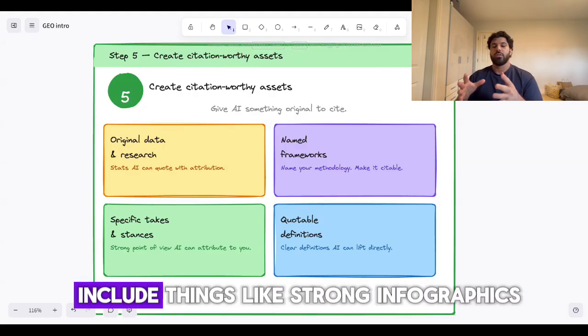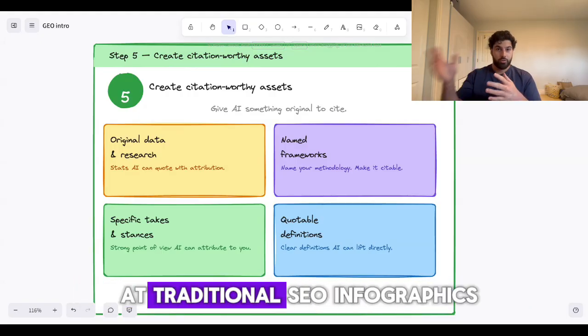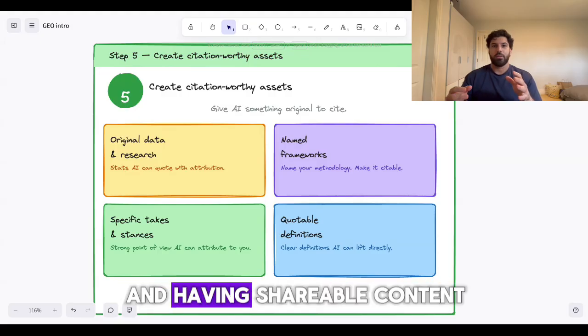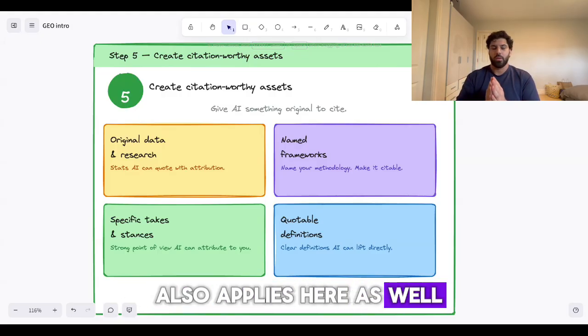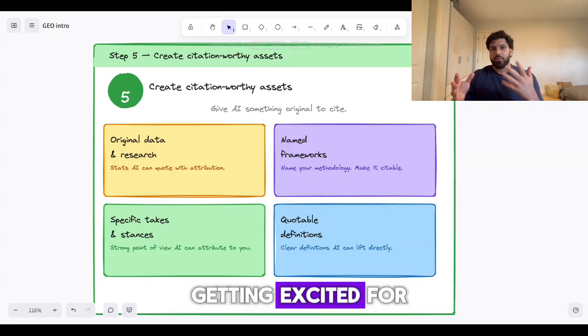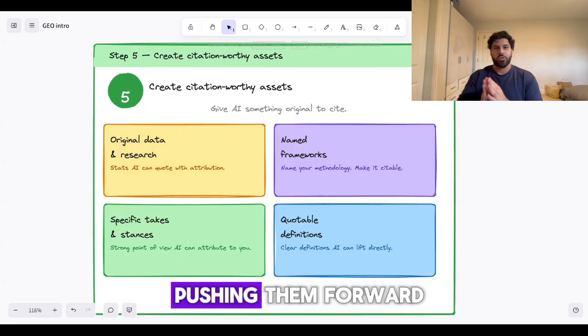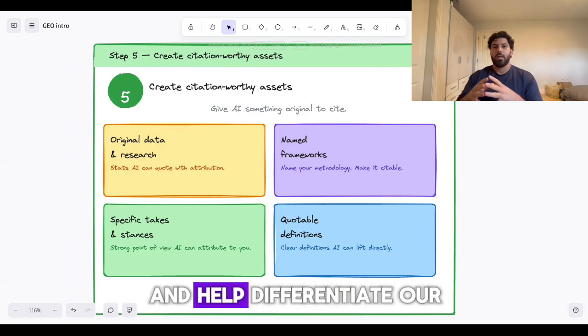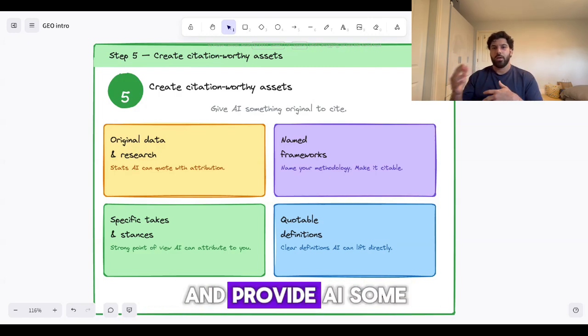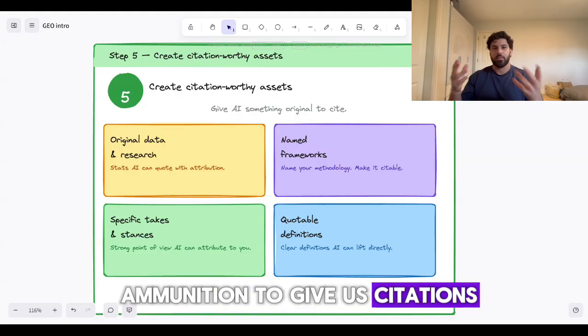Now, this can also include things like strong infographics, because if you look at traditional SEO, infographics and having shareable content is very important. And the same thing also applies here as well. So if you have formats that you're already getting cited for, double down and keep pushing them forward. Again, really important that we have things that are worth sharing and help differentiate our brand as well and provide AI some ammunition to give us citations.